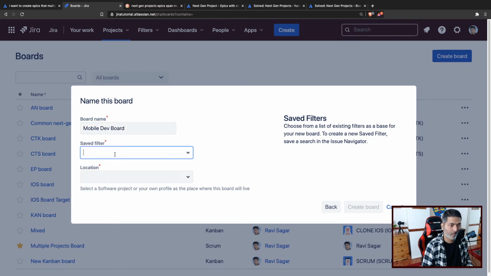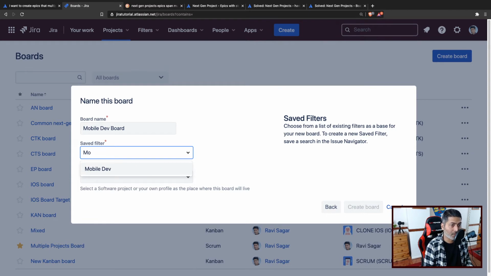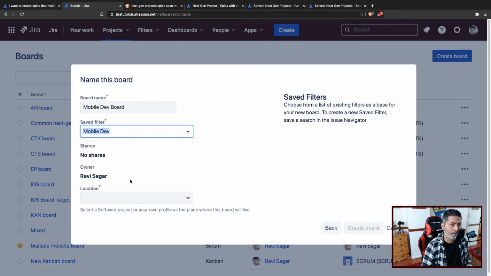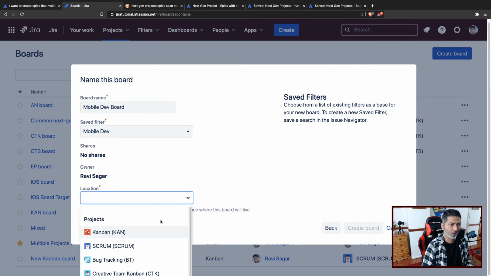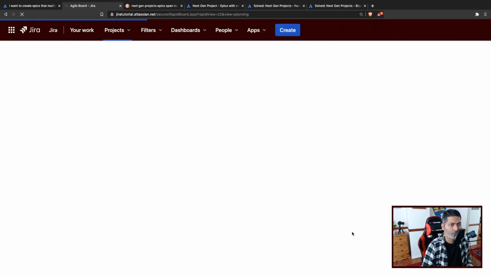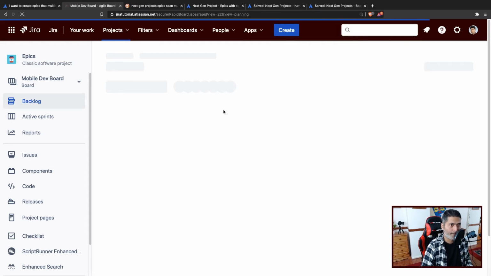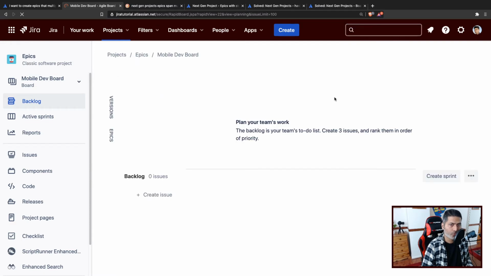And by the way, boards are different from your project. So your board can have multiple projects. And location, so I think we want to maybe keep it at the Epic project level. It is up to you. You can always access the board directly, but if you want this board to live inside your Epic project, you can.